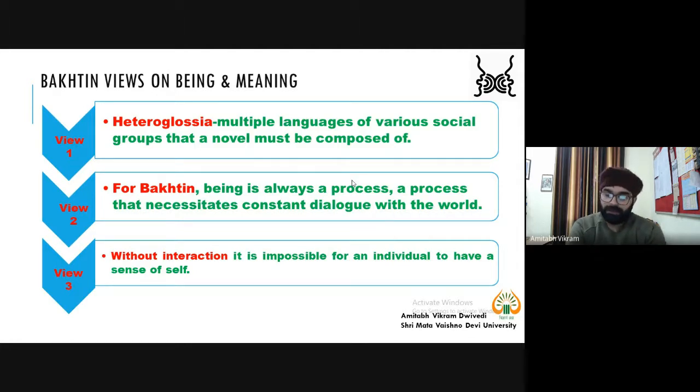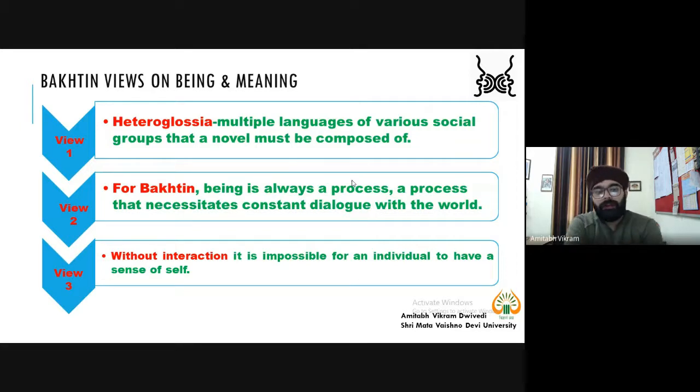Now, let's say a novel, Pride and Prejudice, you will say it's written in the English language. So where are multiple languages there? You need to consider that in Pride and Prejudice, you will find different social groups, different social characters. You will find different social settings.